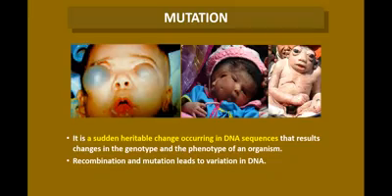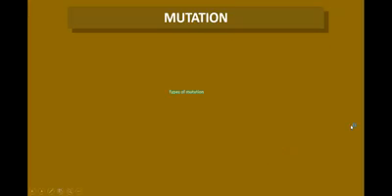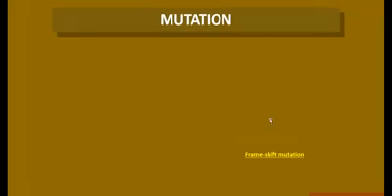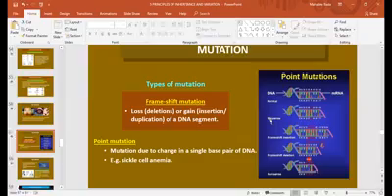These are the pictures where they have undergone mutation. You can see that if there is a mutation, this is what is going to happen. There are different types of mutation. One is frame shift mutation, another is point mutation. Frame shift mutation means loss, deletion, or gain, insertion, duplication of a DNA segment.